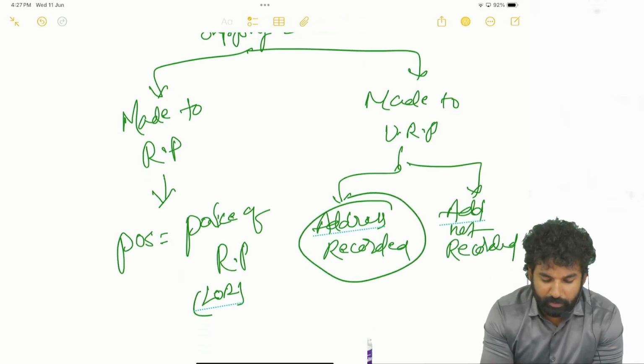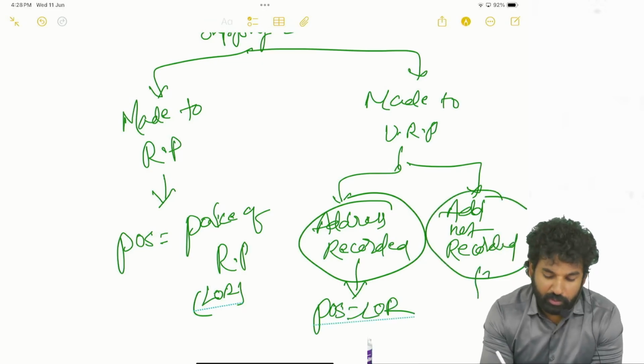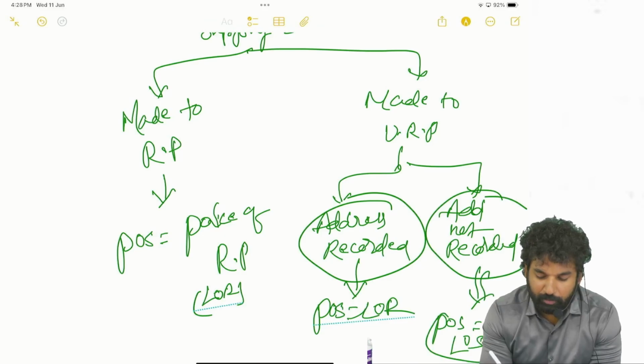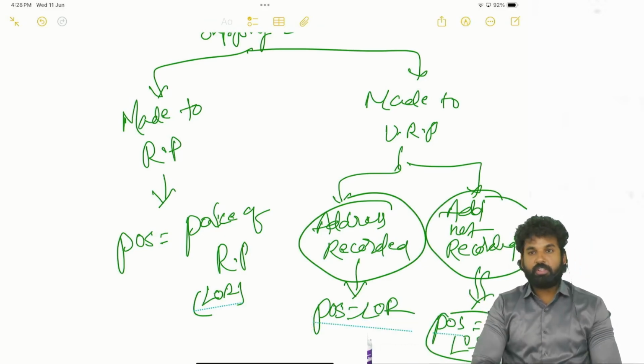Address recorded means place of supply will be the location of the recipient. Address not recorded means place of supply will be the location of the supplier. Understand? Okay, so this is the general rule, section 12 subsection 2.